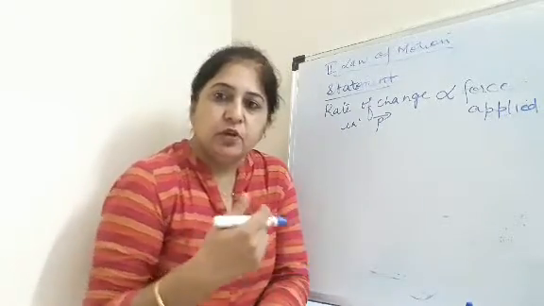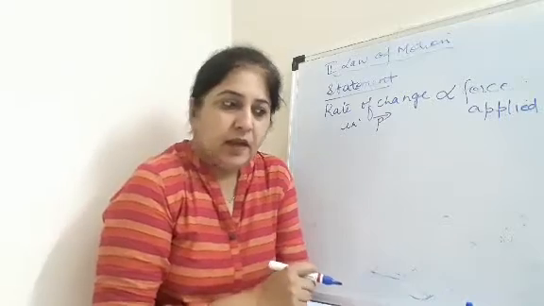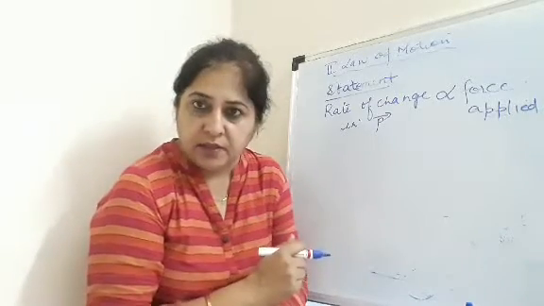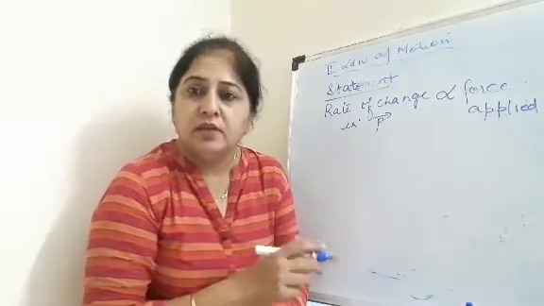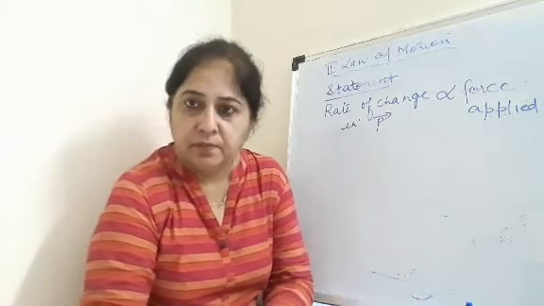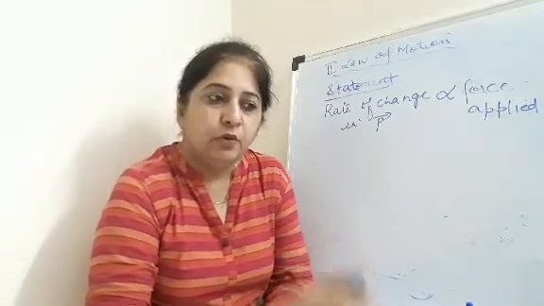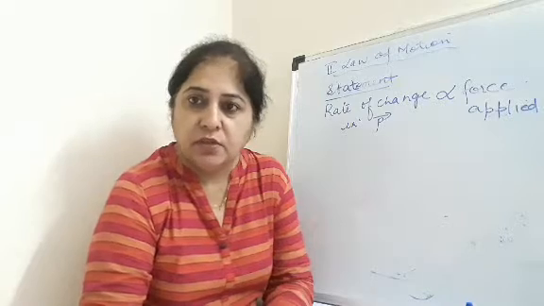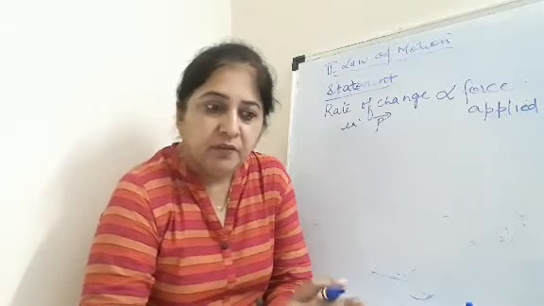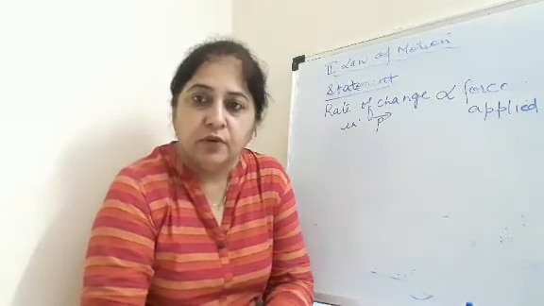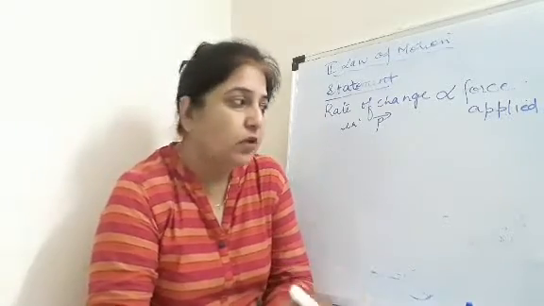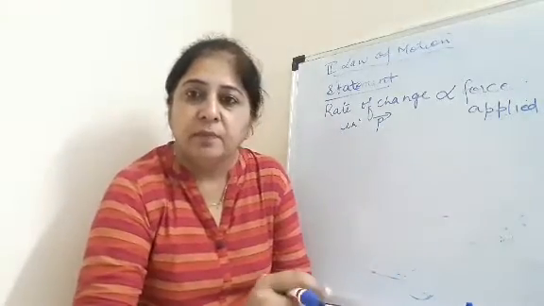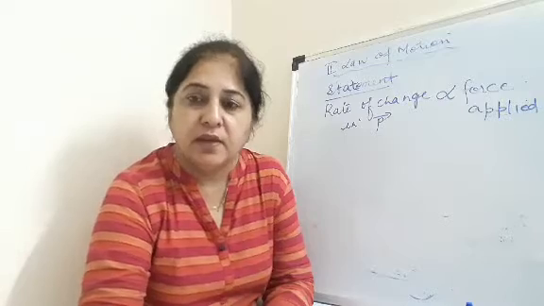That is, suppose an object is in motion and we apply force on that object. Now because the object is in motion, it will have some momentum. When we apply the force on that object, its velocity will change, right? If its velocity changes, therefore its momentum will change, because we know that momentum is equal to the product of mass and velocity.